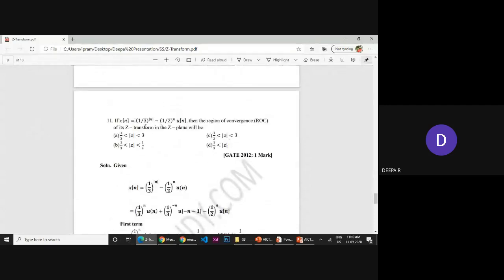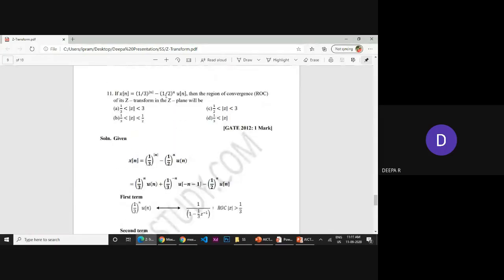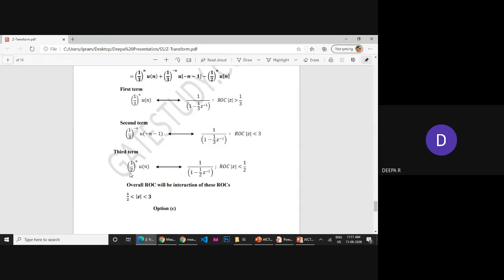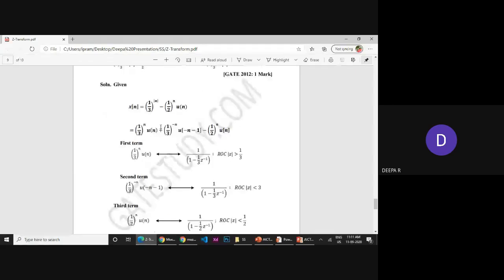See again the same condition: 1 by 3 power n minus 1 by 2 power n u of n. 1 by 3 power n is a power n, it is greater than 1 by 3, and 1 by 2 power n is lesser, because it is with a negative sign. It's again a power 1 by 2 power n u of n with negative sign, so it is lesser. So the option is between 1 by 2 less than z less than 3. We have three functions.